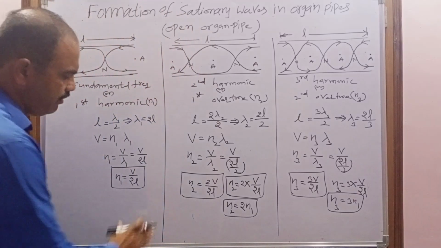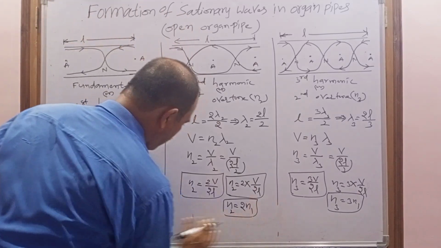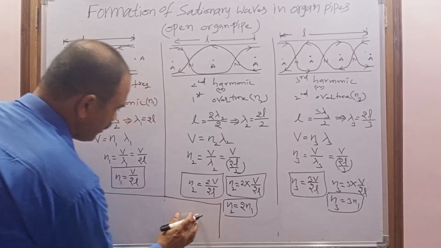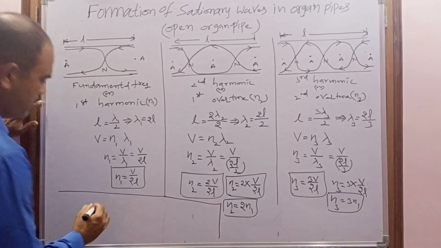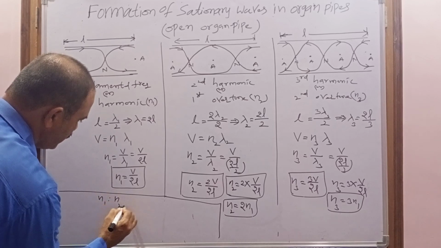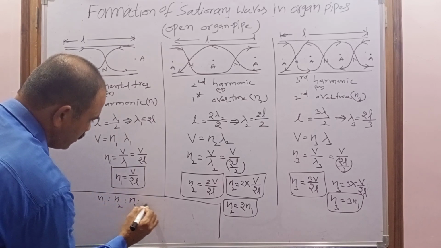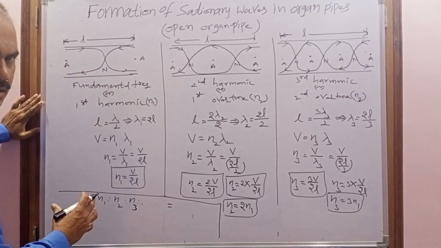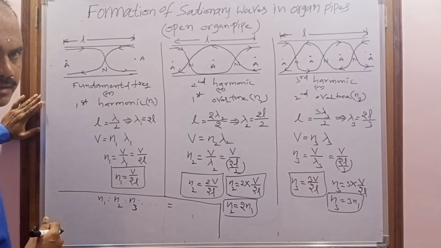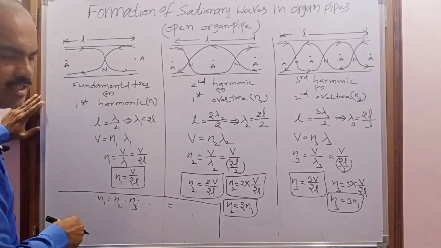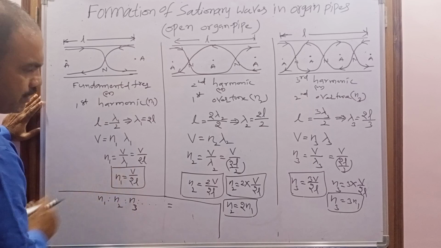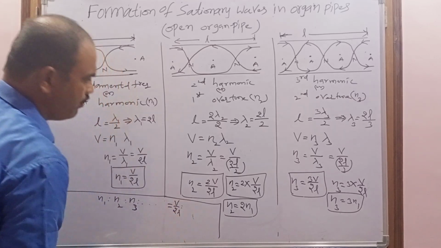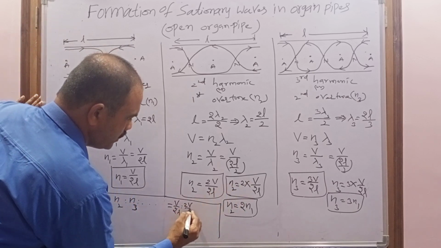If you write the ratios of the harmonics, N1, N2, N3 and so on, and we calculate how the ratios of the frequencies exist. N1 is nothing but V by 2L. And what is N2? 2V by 2L.